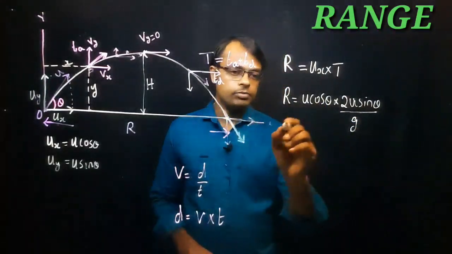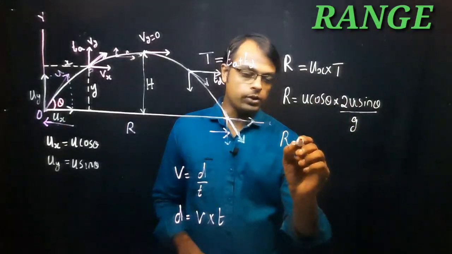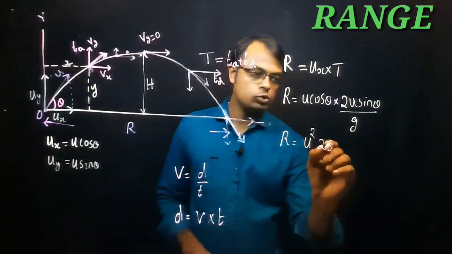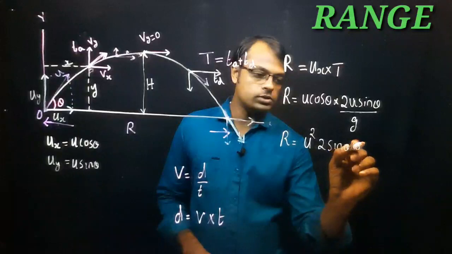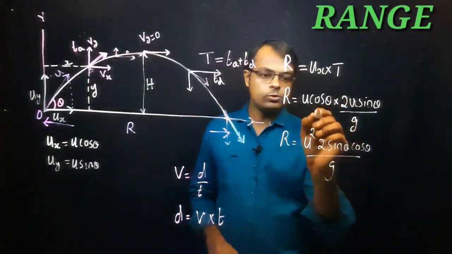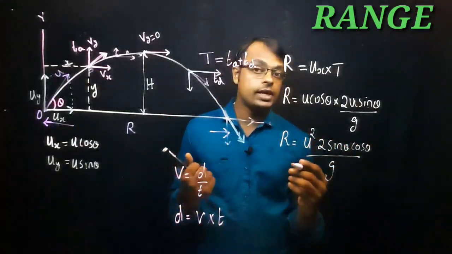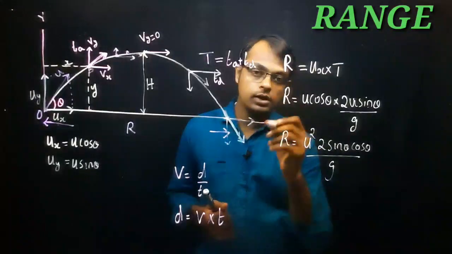Now you can see the equation: R is equal to u square, 2 sine theta cos theta divided by g, correct? 2 sine a cos a is equal to sine 2a, the general equation you have already learned.